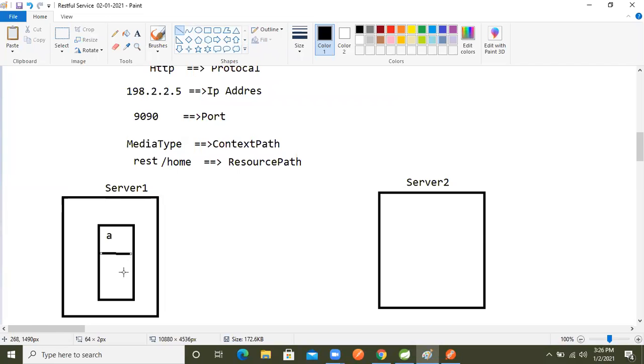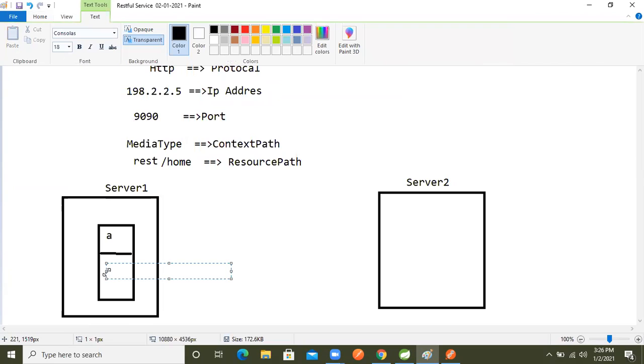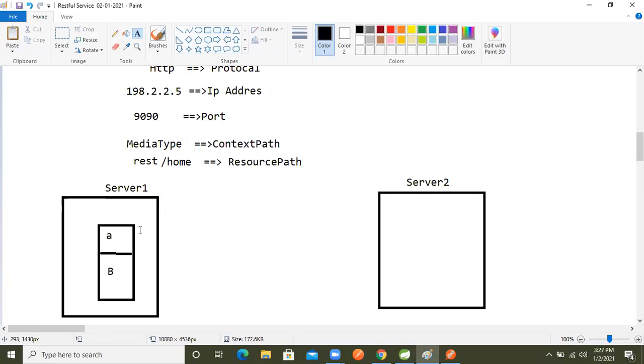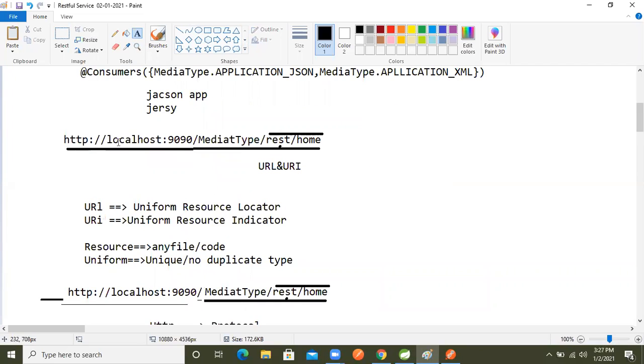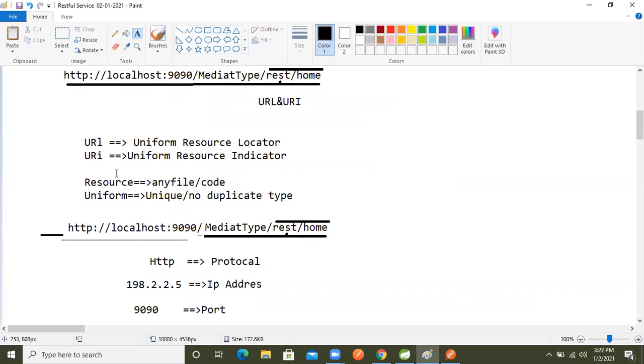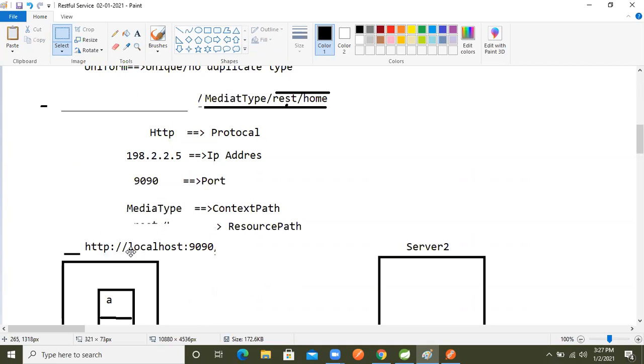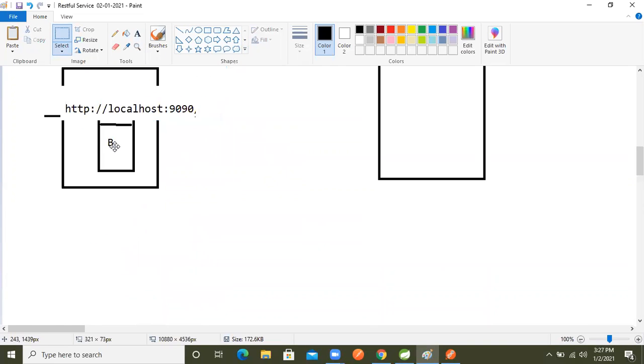B means I deployed this project on Server 1. Whenever we make the request to Server 1, things will be different in this server.